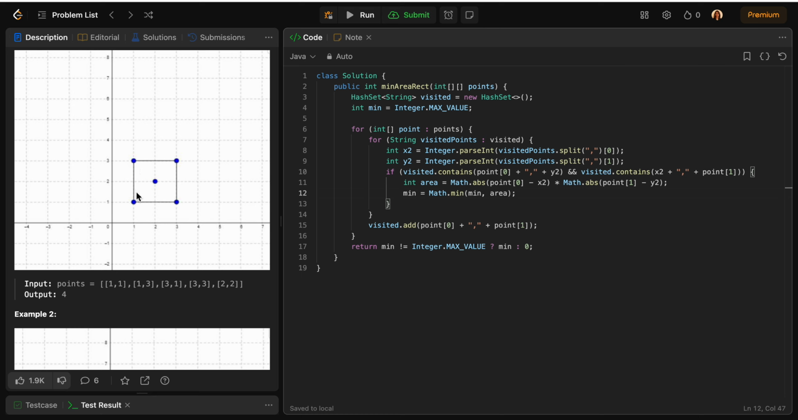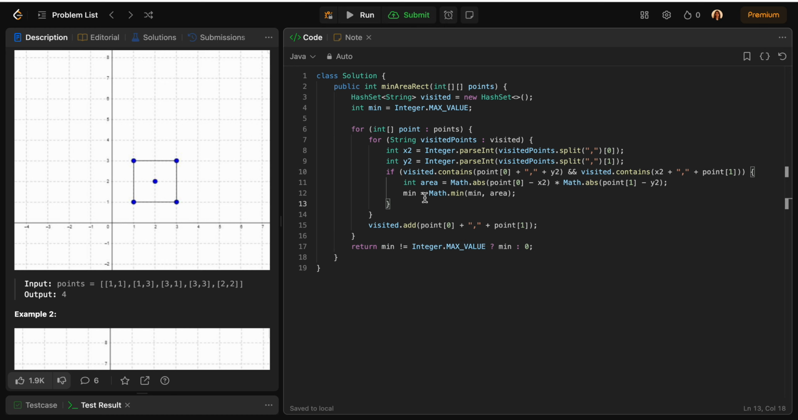And to figure out the length and the width of the rectangle, we can find the total distance from here minus the distance from here. This will give us this value, and the total distance from here minus this will give us this value. So that's all we are doing. We are calculating the mathematical absolute value of these distances that we just discussed, and we are multiplying them. This will give us the area of the rectangle. And once we have the area of the rectangle, we will continuously save the minimum value. That's all we are doing.